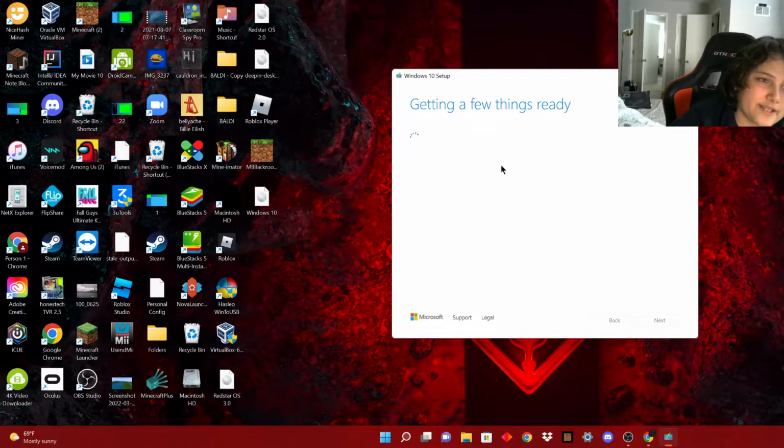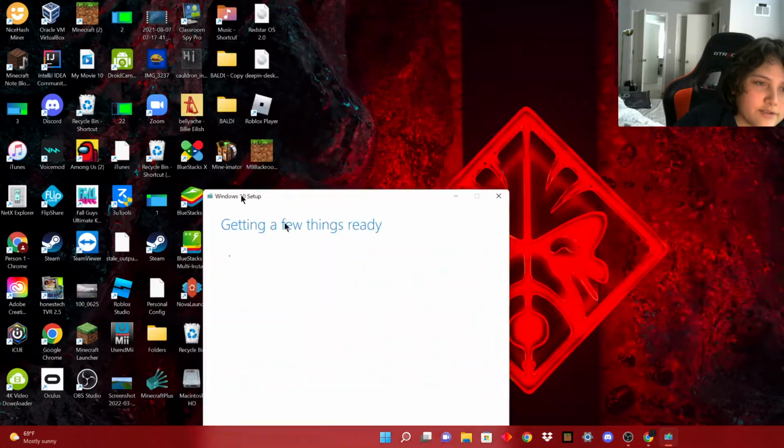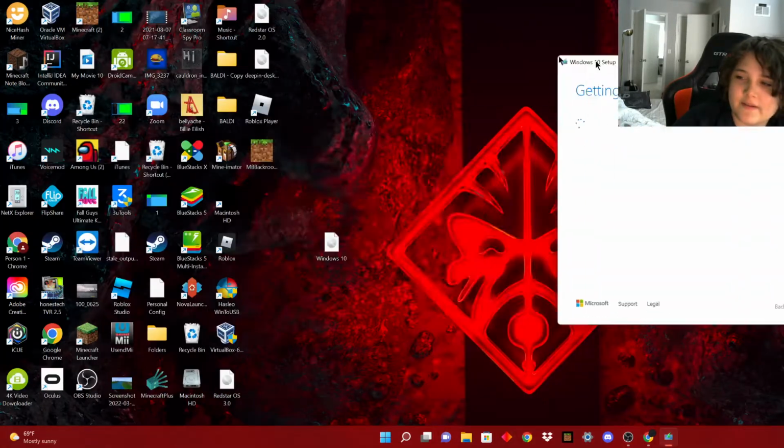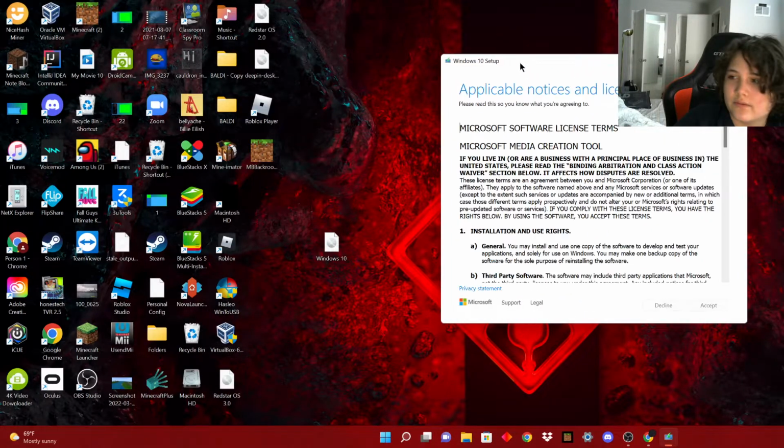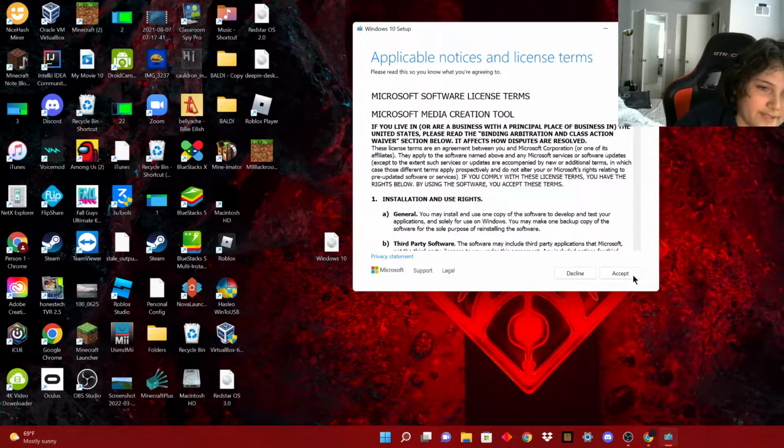This will take a couple seconds. I already have the ISO file, but I would just show you what it would look like. This is my ISO file. This is the one that was created by the media creation tool. So I just need to wait because this is taking ages. Here we go. You would accept.